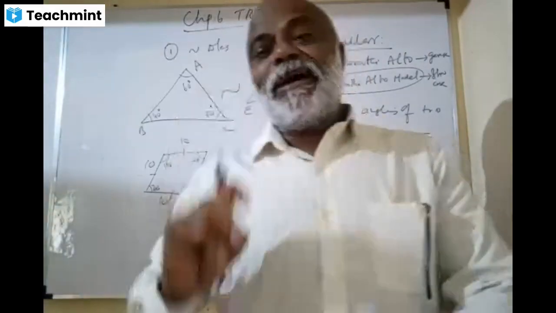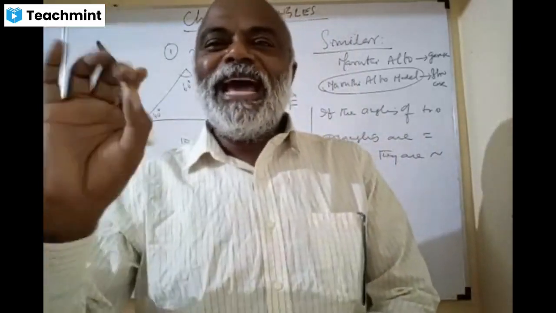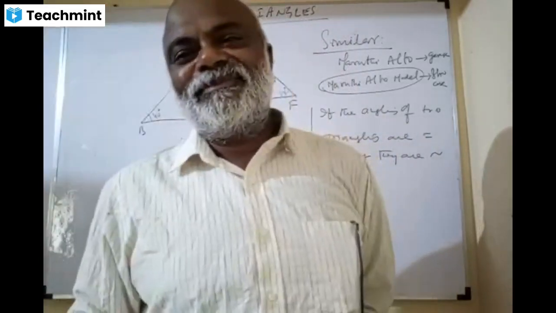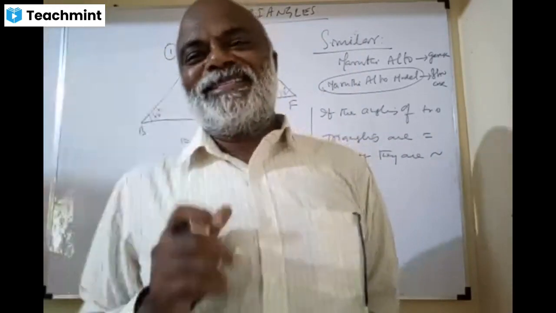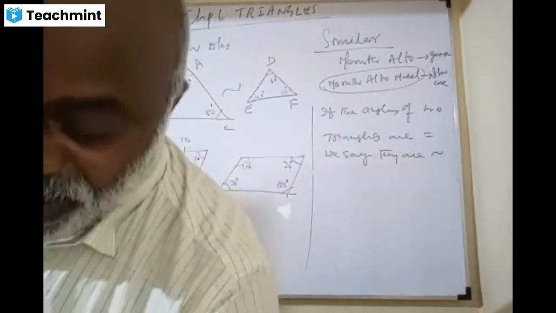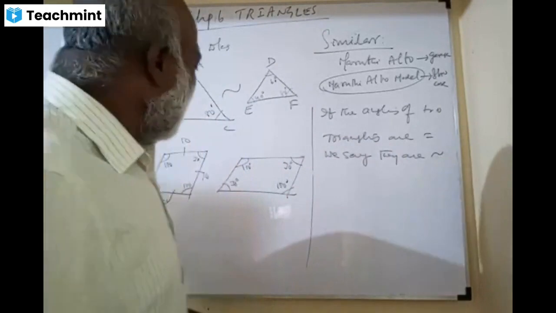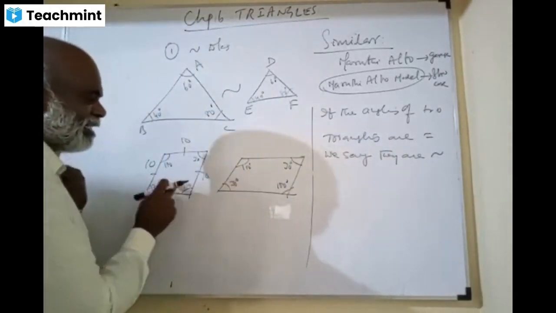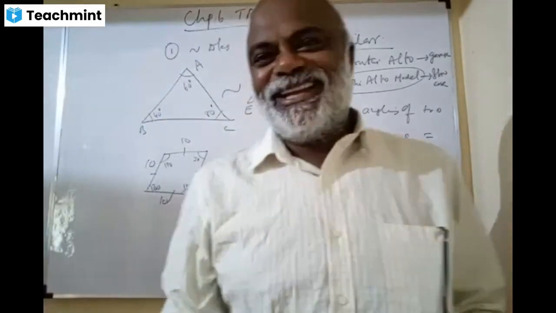You have bangles, a big bangle and a small bangle. They are similar. All circles are similar, my dears. Only the radii differ. Whereas if you take these polygons, the angles are the same, but the shapes are not alike.